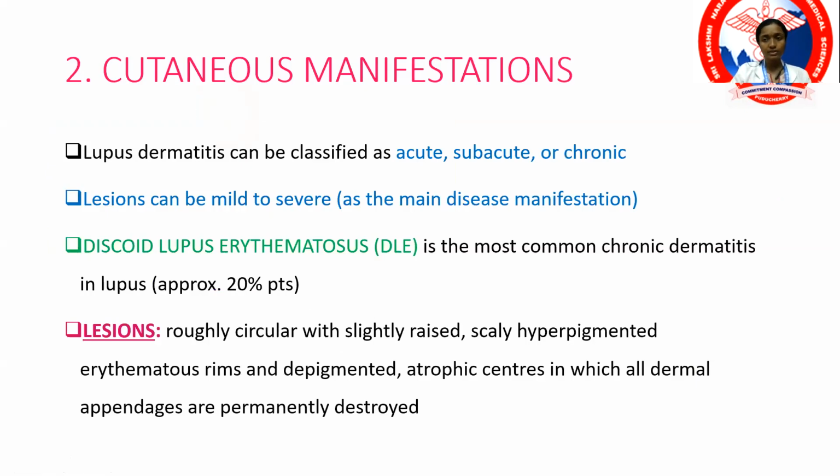Among musculoskeletal manifestations, remember myopathy, which can be a manifestation of the active disease itself, or can be because of the treatment. Then you think of arthritis. Then among the cutaneous manifestations, we have acute, subacute, or chronic manifestations. Discoid lupus erythematosus is the most common chronic dermatitis manifestation that we see. Lesions are usually circular with slightly raised hyperpigmented edges with an atrophic center where all the dermal appendages are destroyed.